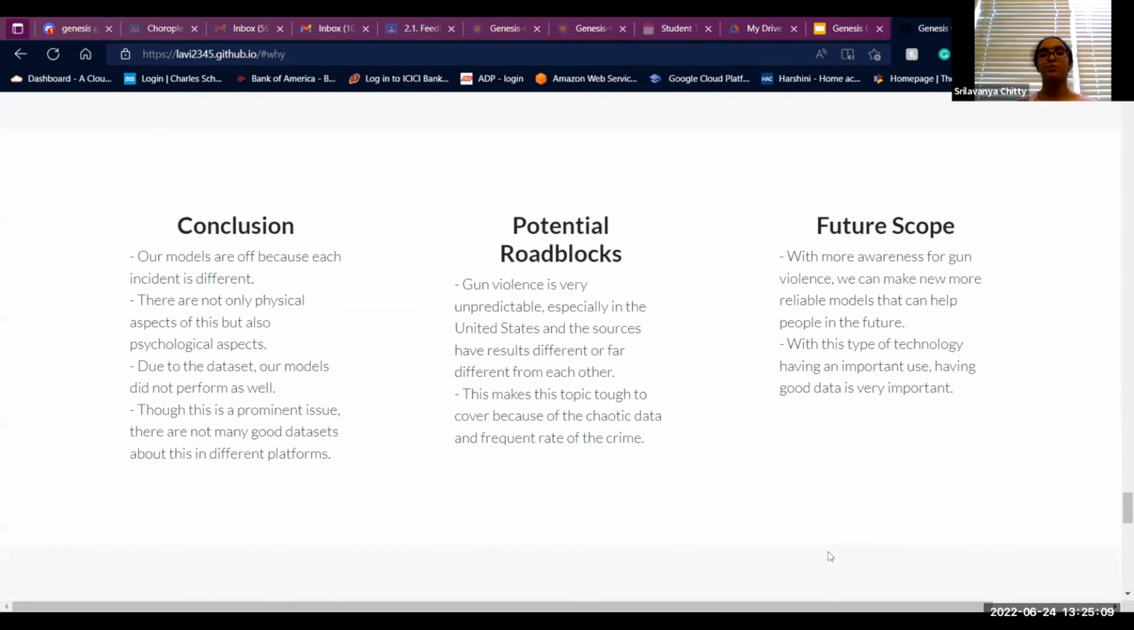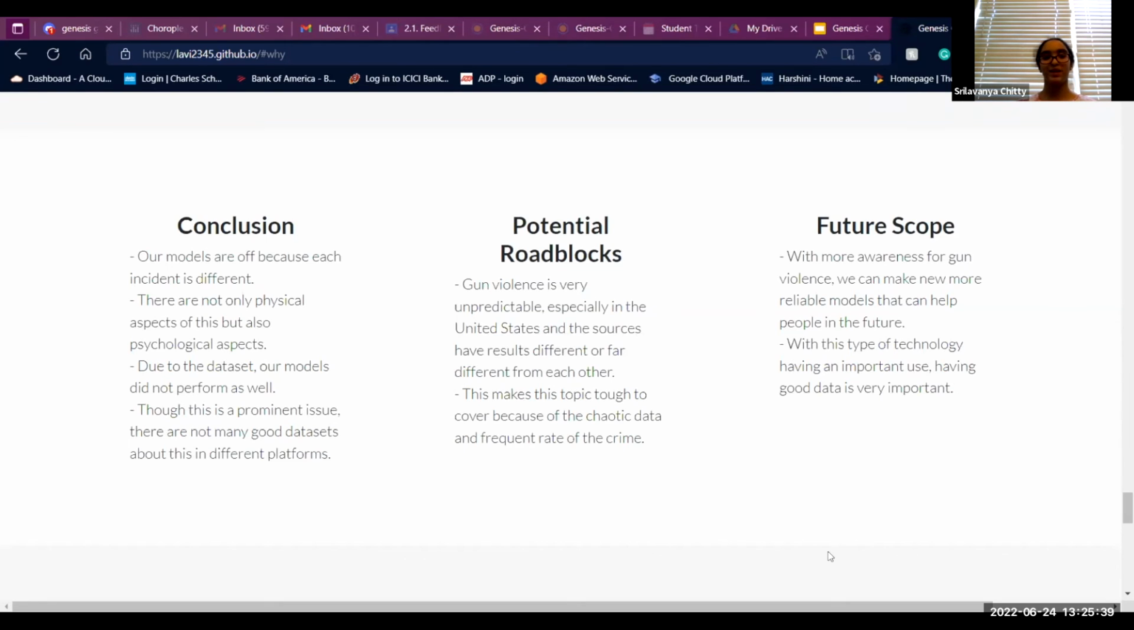And to wrap it up, we would like to talk about a conclusion. We wanted to describe how our models are off because each incident is different in gun violence, and how there are also psychological aspects and not everything is physical, like the ones that the data set and our project is considering. So due to this data set, we did not have models that performed as well as we would like them to, but we wanted to highlight the fact that this is a prominent issue.